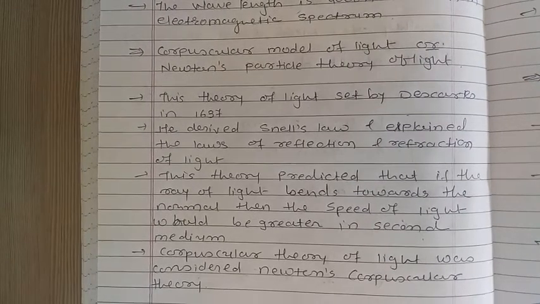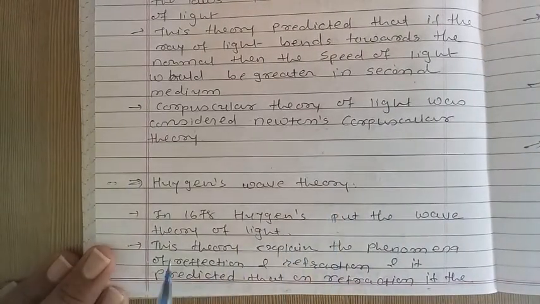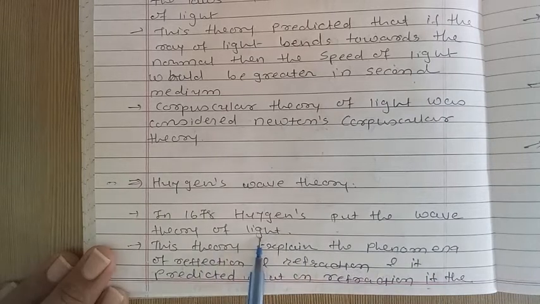So see, Huygens wave theory. In 1678, Huygens put forward the wave theory of light.